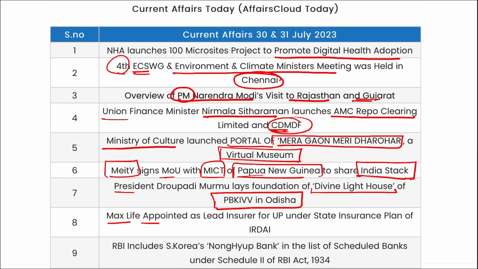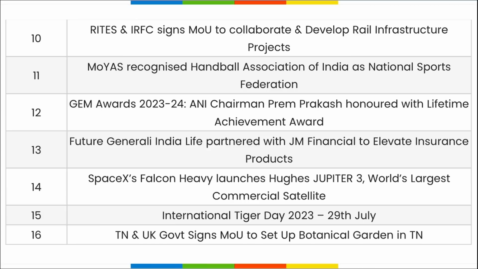Then Max Life was appointed as the lead insurer of UP, and this was done by IRDAI. Then RBI included South Korea's Nyongsuk Bank in the list of scheduled banks under the Schedule 2 of the RBI Act of 1934. Then RITES and IRFC signed an MOU to collaborate and develop rail infrastructure projects.